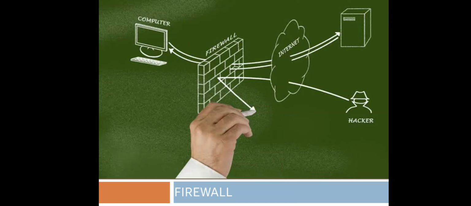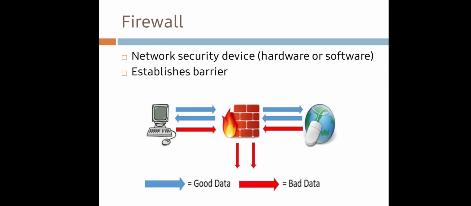Hi guys, today let us discuss what is a firewall and how it works in brief. So let's get started. What is a firewall? A firewall is a network security device, either hardware or software based, which monitors all incoming and outgoing data traffic.